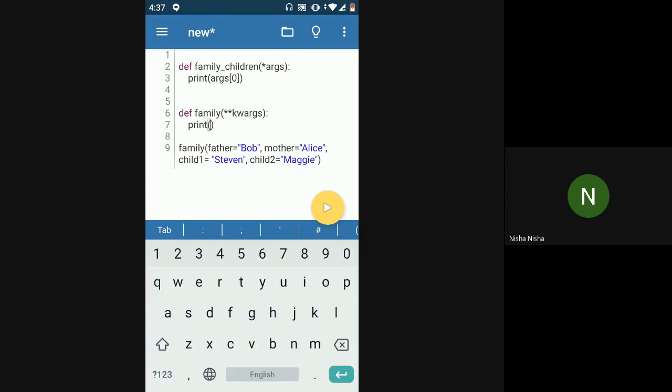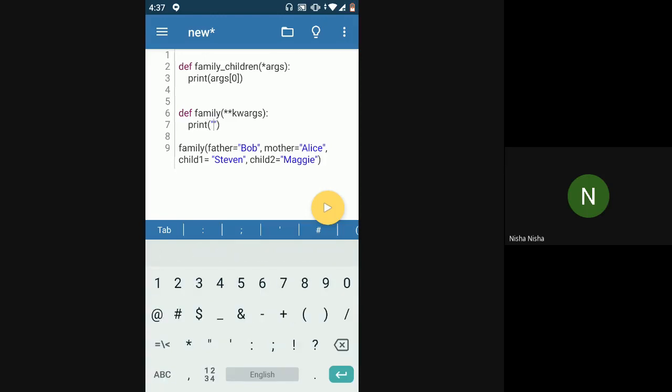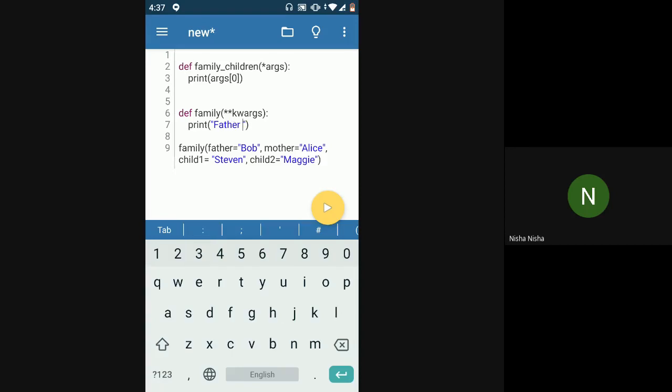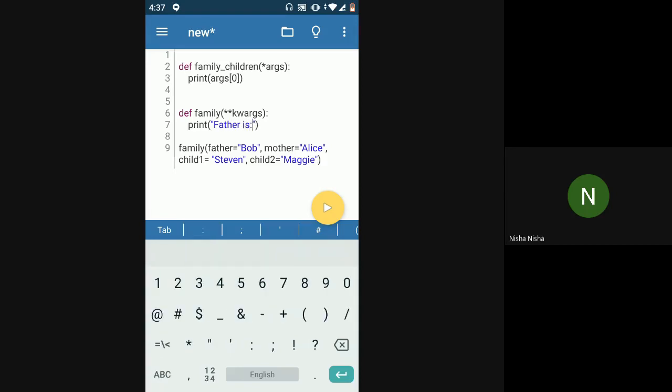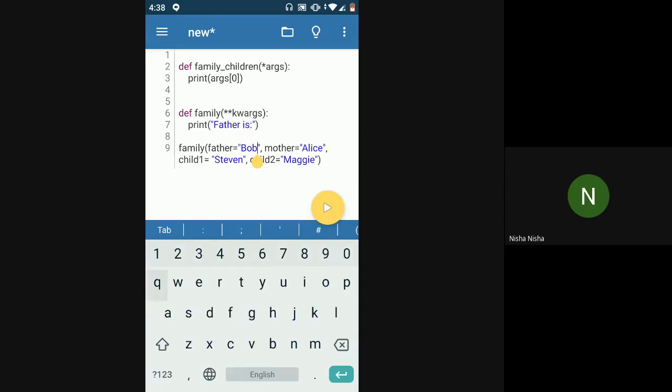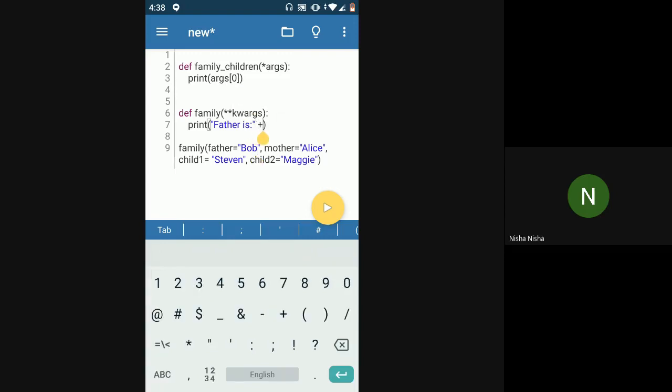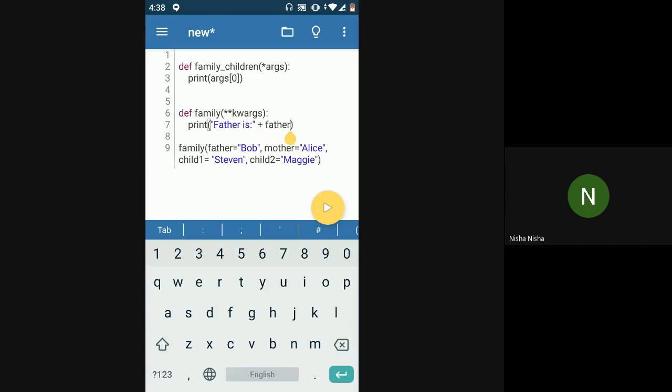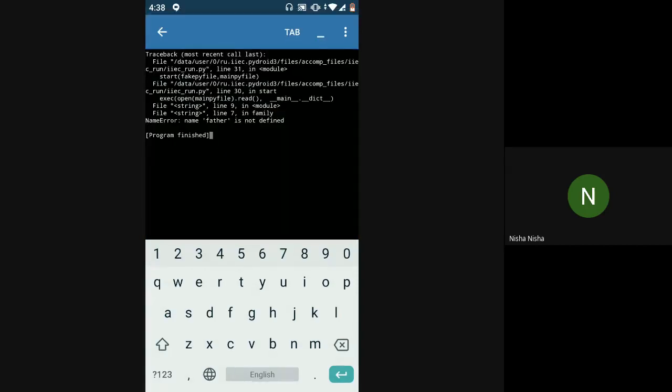I can say print father is father. Okay, so that should work.